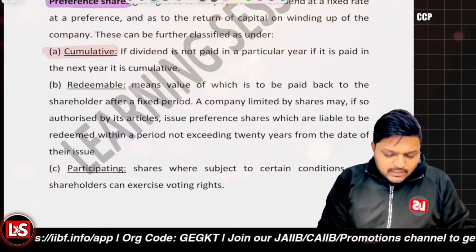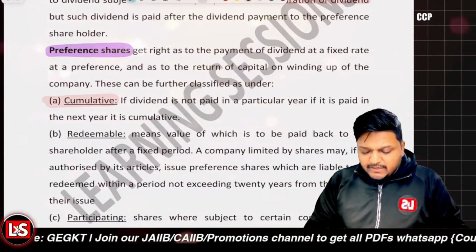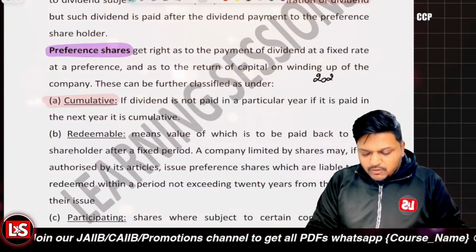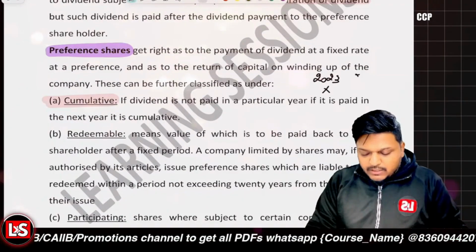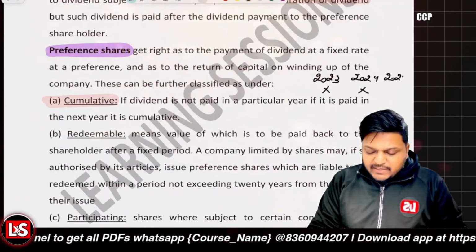Now, what do we mean by cumulation? Cumulation means, let's say the dividend for the year 2023 was not declared, 2024 is not declared, but in 2025 the dividend is declared.